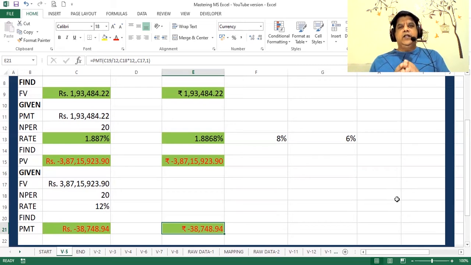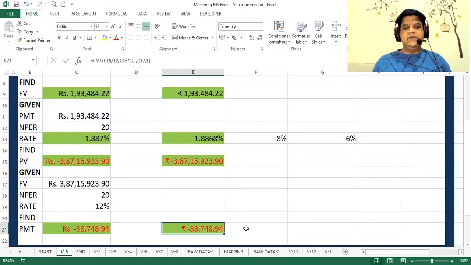Now, what do you understand by this entire example? If I invest or start an SIP at the rate of 38,748 rupees, and that investment grows at the rate of 12% for 20 years, I will land up creating a corpus which is 3.87 CR.